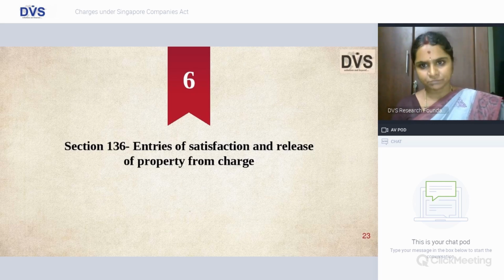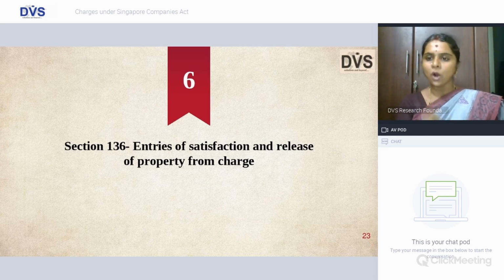Entries of satisfaction. From 131 to 135, we saw how you have to create the charge, and, failing to register the charge, what will be the penal consequence. And when you settle that particular liability, your charge holder should mandatorily provide you a no due certificate, and against that no due certificate, a statement has to be provided to the registrar that the payment is settled.